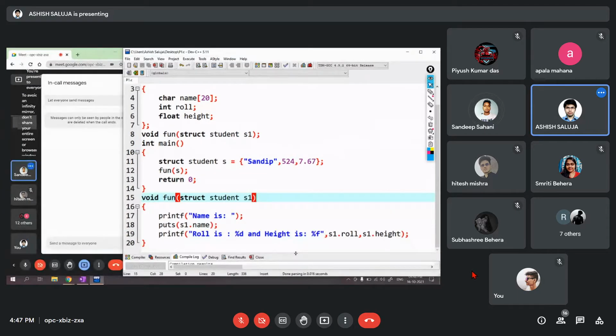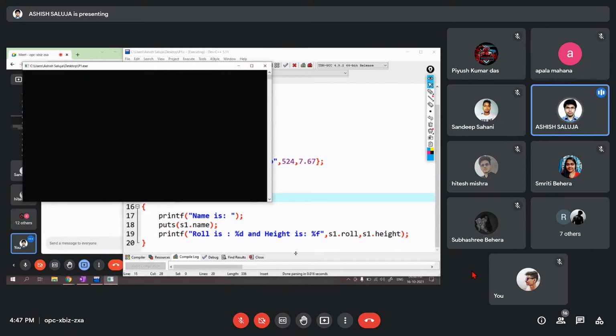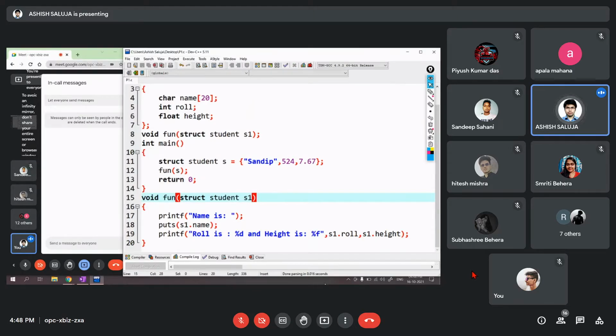Whatever S is will get printed. So what do you think? Okay, so let us see the output. Let us compile it. So it compiles perfectly fine, I guess. That's why this screen has come. So the output is Sandeep 524 and height is 767.0000.